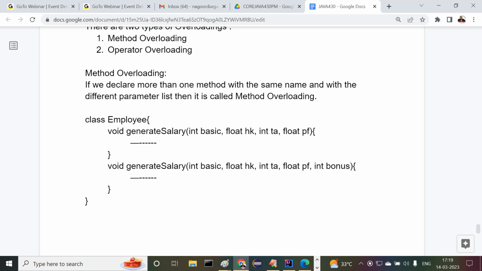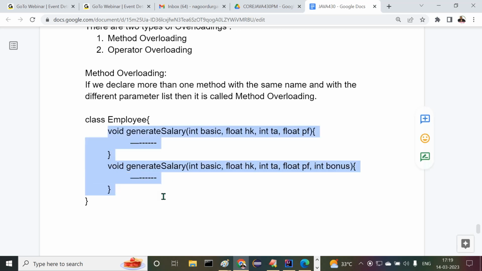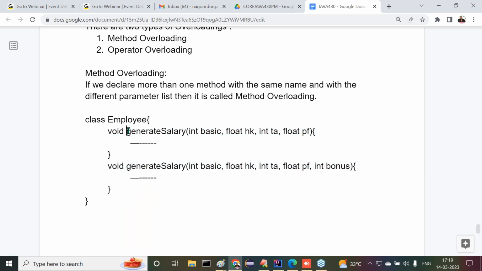All right, so now all of you tell me. How many methods did I declare now? Two methods or a single method? Two methods I declared. In both cases, are the method names the same or different? Same method name. But is the parameter list the same or different? Definitely there is some difference in their parameter list or not? Right.